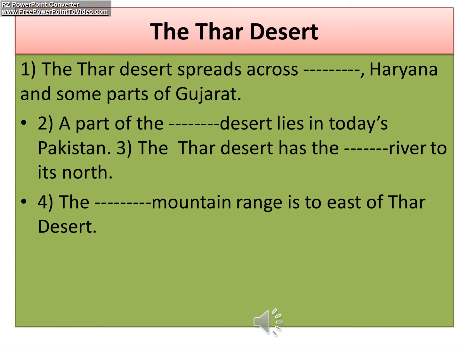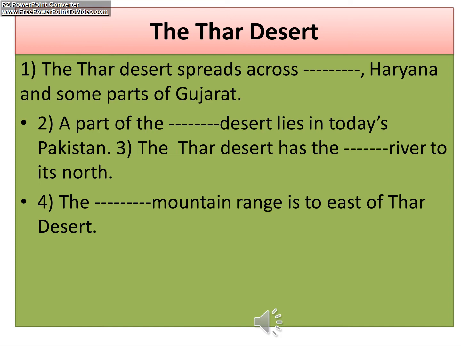The first fill in the blanks: the Thar desert spreads across dash, Haryana and some parts of Gujarat. Second one: a part of the dash desert lies in today's Pakistan. It is Thar desert. The Thar desert has the dash river to its north.